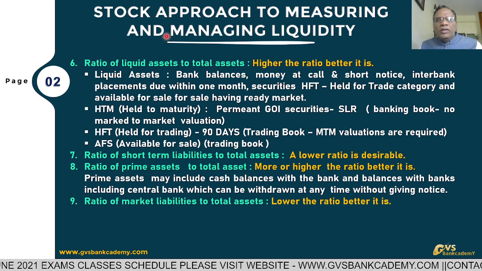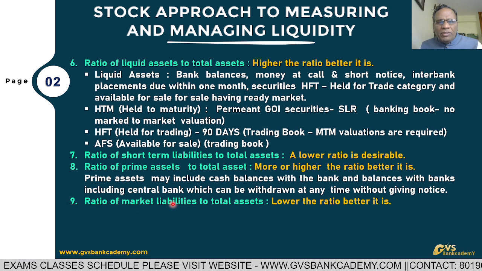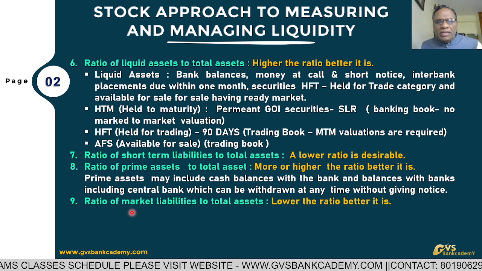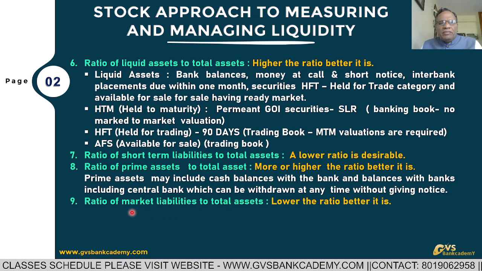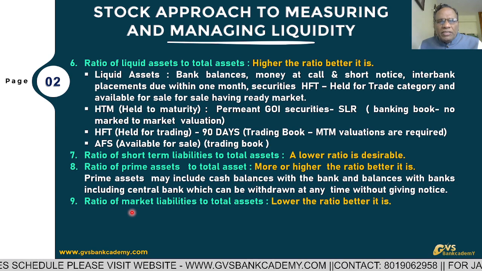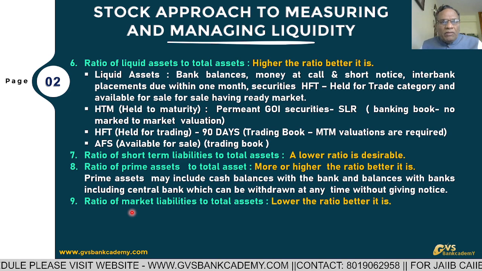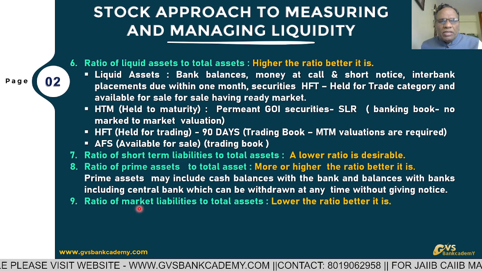Then for stock approach, 9th point, ratio of market liabilities to total assets. Market liabilities means borrowing from the market, from RBI, from other banks, from certificate of deposit, all will come under market borrowings or market liabilities.